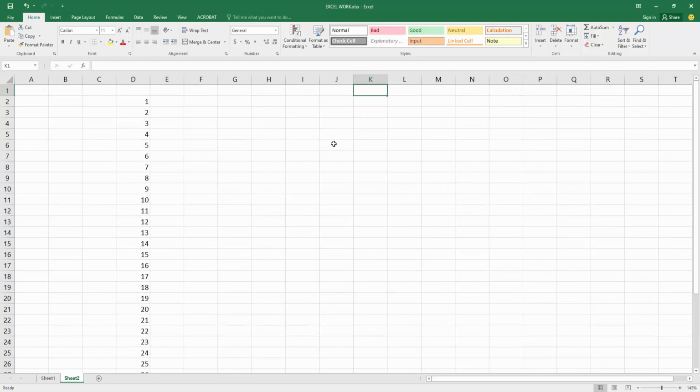At first, write on your keyboard an equals sign, then write ROW, then start the bracket and write your cell number. Now we can see the cell number is K1. Then in the bracket, write -1 and press enter, then select the 0 row and drag with your mouse. We can see we showed two methods to add automatic numbers.